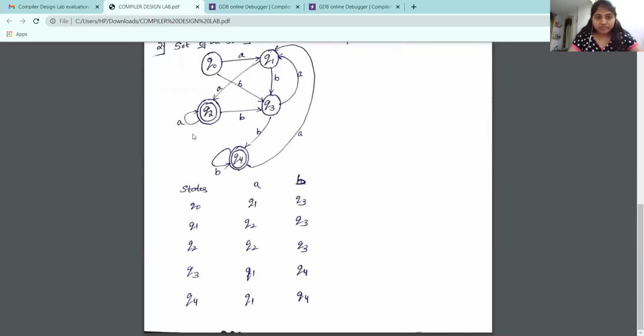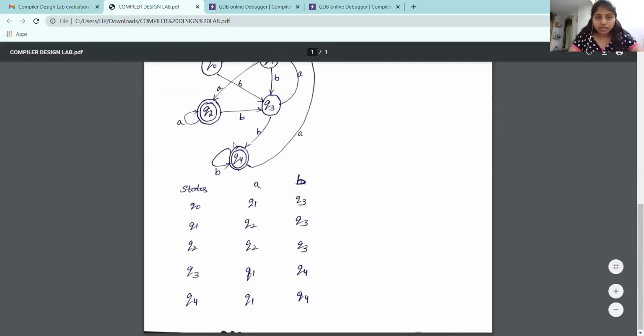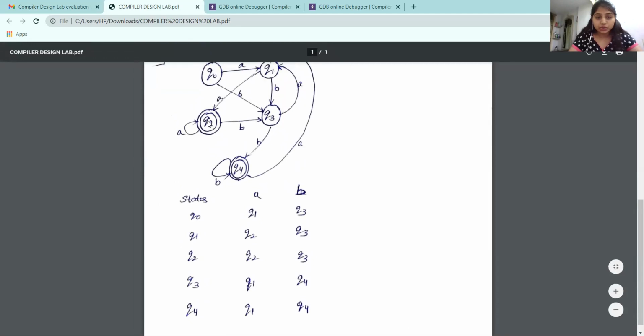In this, we have 5 states. Those are nothing but Q0, Q1, Q2, Q3, and Q4. Let me explain this transition table. At Q0, at A it goes to Q1, and at B it comes to Q3. Coming to state Q1, at A it goes to Q2, and at B it comes to Q3.